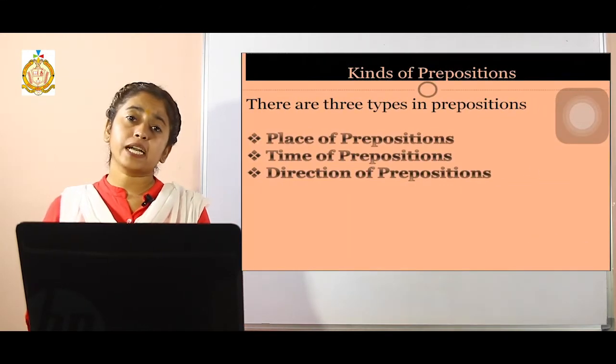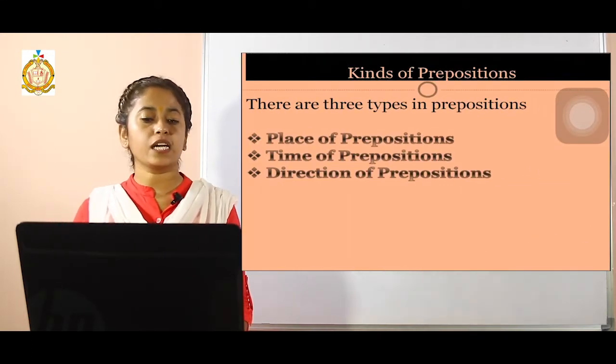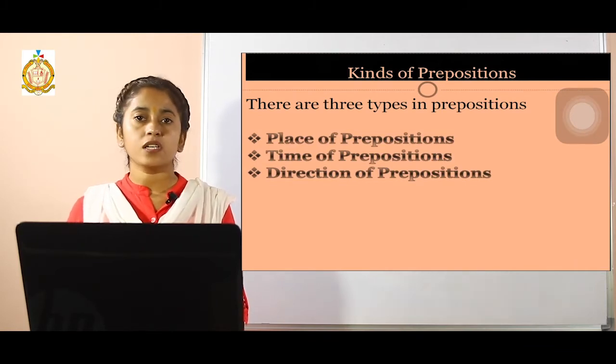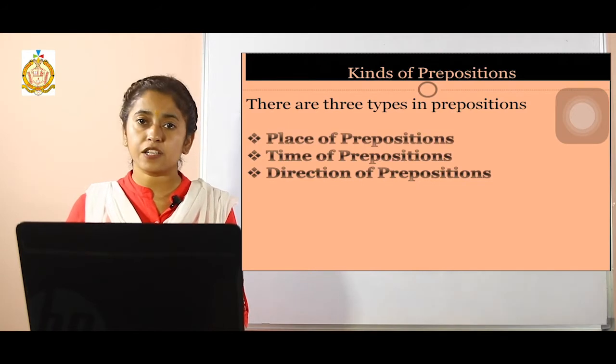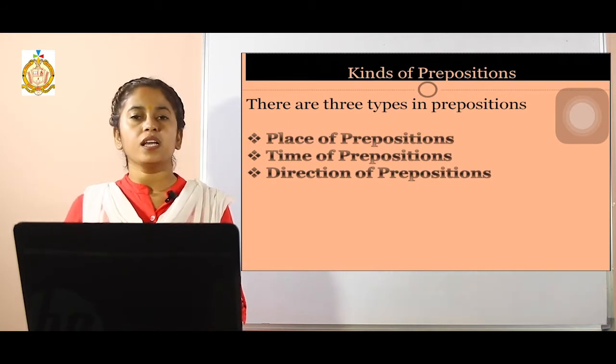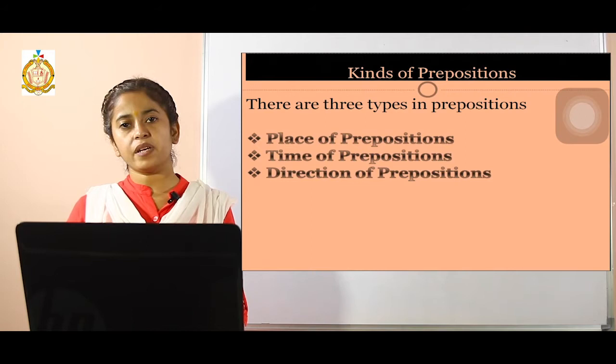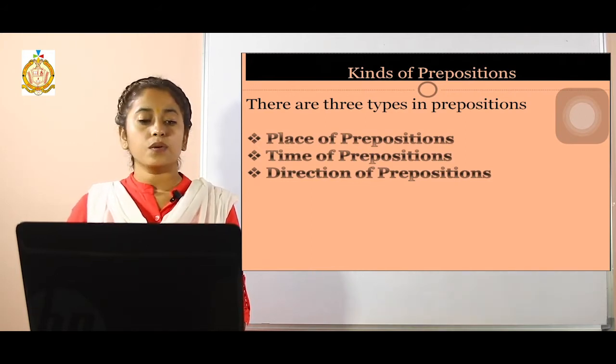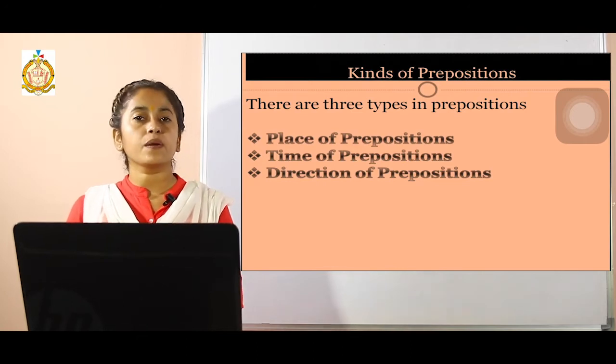First of all, how many kinds of prepositions are there? There are three kinds of prepositions. The words which will show place, time and direction, and all the other prepositions will be divided into these three categories. So the very first one is preposition of place.